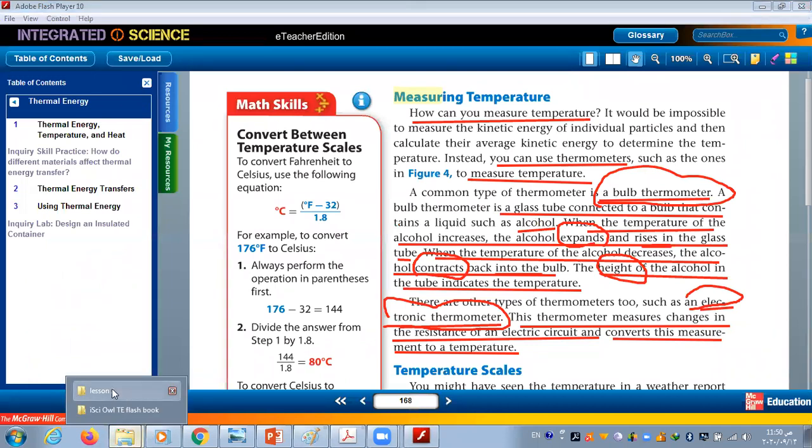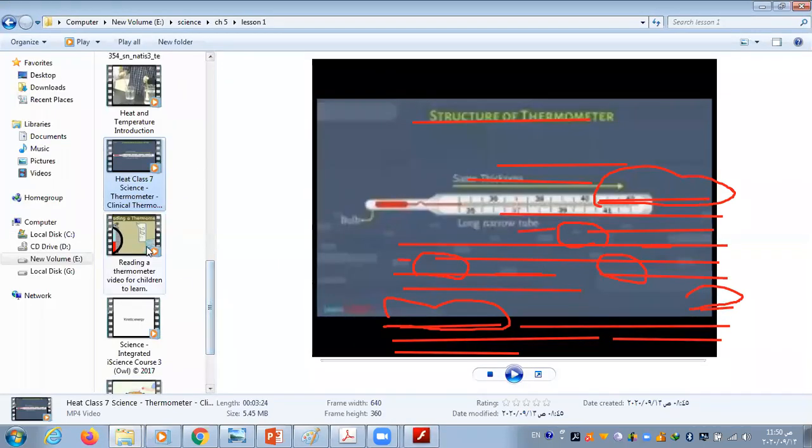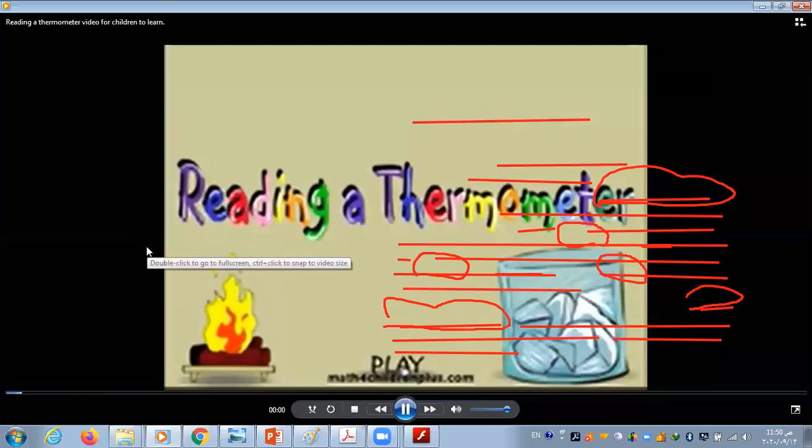Okay, now we can watch another video about this one. The thermometer. Are you ready?